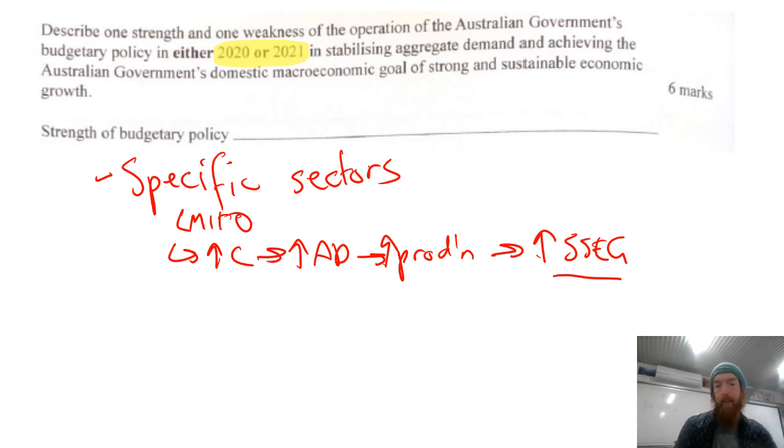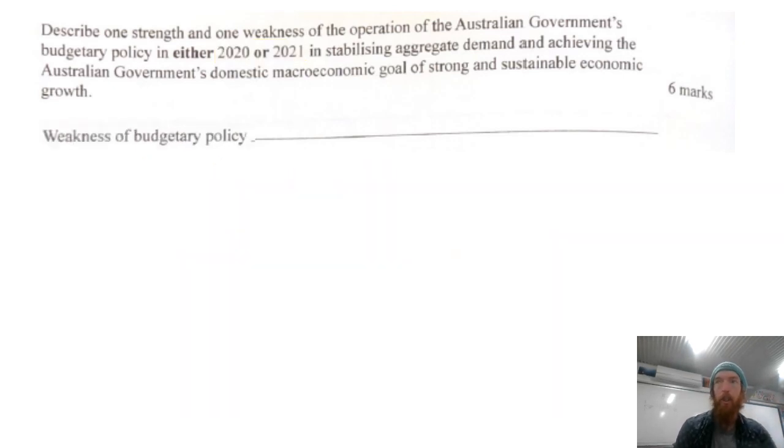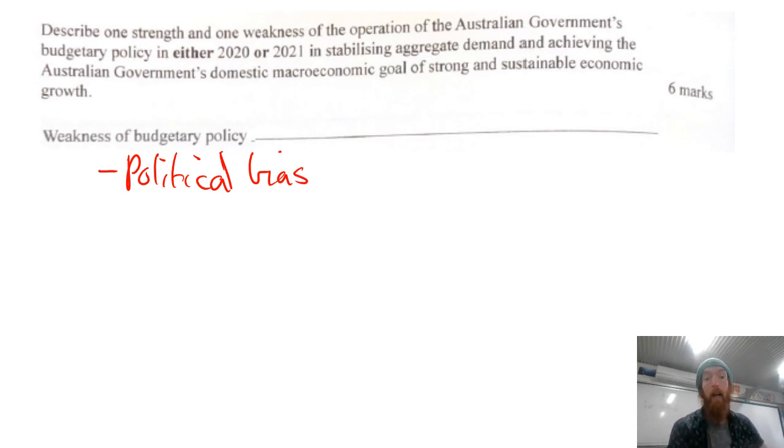Then for the next 3 marks, you had a weakness of budgetary policy. The weaknesses are a little bit weird at the moment, in that the weaknesses of budgetary policy are a bit vague. I usually just still stick with political bias, in that some policies set by the government, and you could give any kind of example, may have vested political interest and therefore not benefit society as well as possible. You could use JobKeeper as an example here.